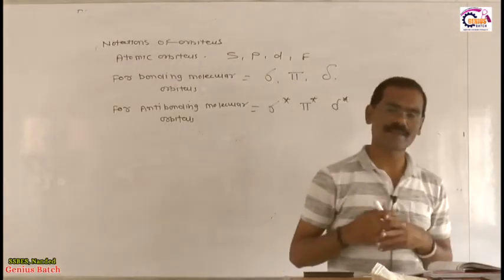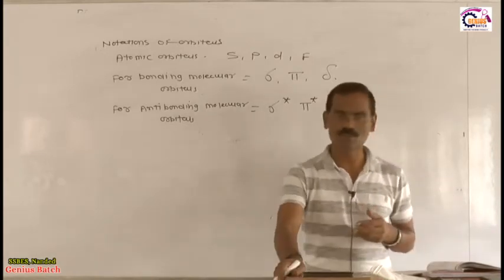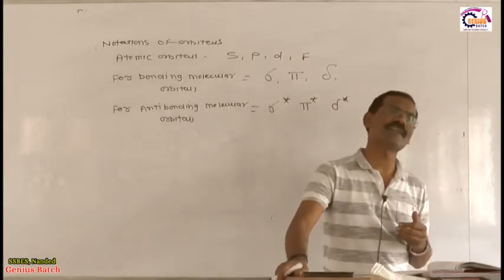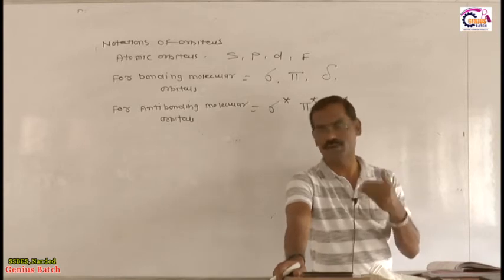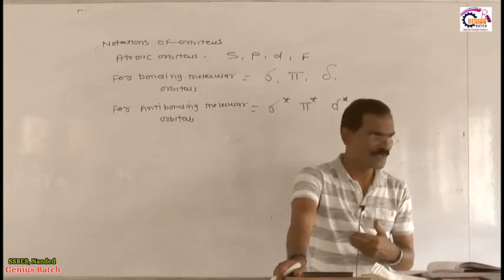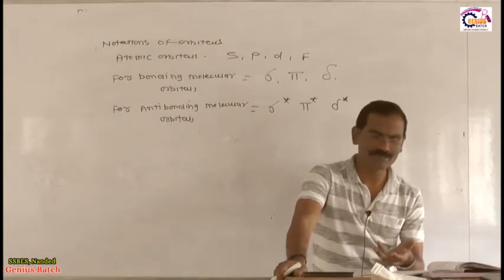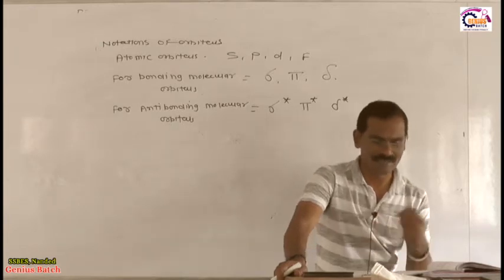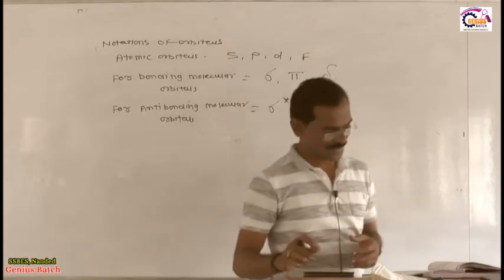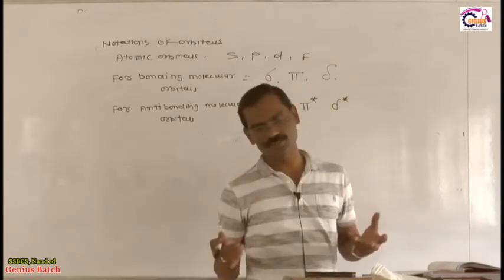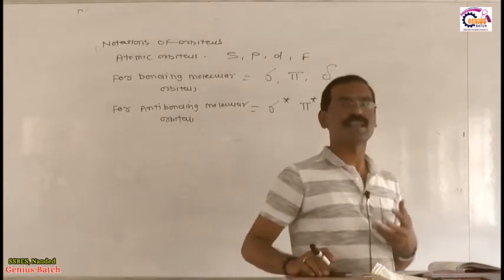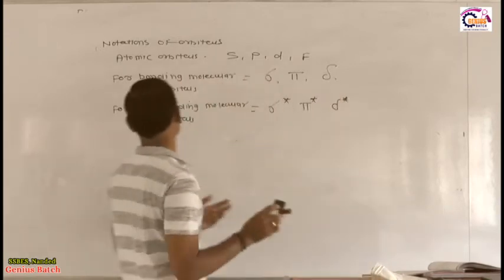How to write this concept? Because for those molecules which have fewer than 14 electrons, we have one notation, and for those molecules which have more than 14 electrons, we have another notation. Meaning what? Now I will represent the molecular orbital diagram very clearly. Suppose, for example,